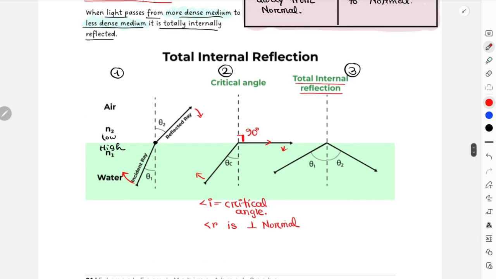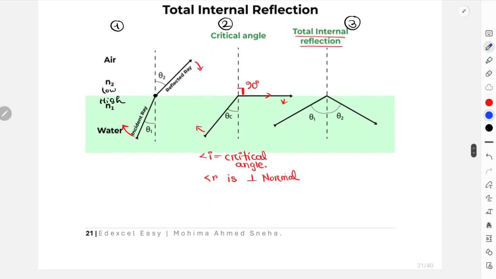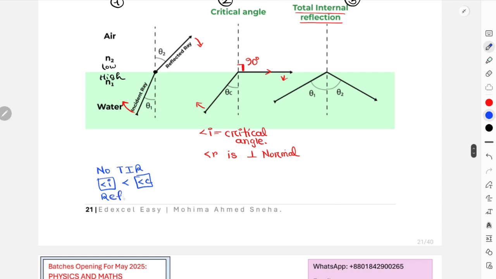Right, this time I can express total internal reflection in terms of critical angle. For example, in scenario 1, total internal reflection is not occurring, right? We can write that this is basically the summary: no TIR, total internal reflection, as your angle of incidence is less than the critical angle. Right, that is the scenario: the angle of incidence is now less than the critical angle, so reflection will not occur, refraction is occurring. Right, over here we are seeing refraction.